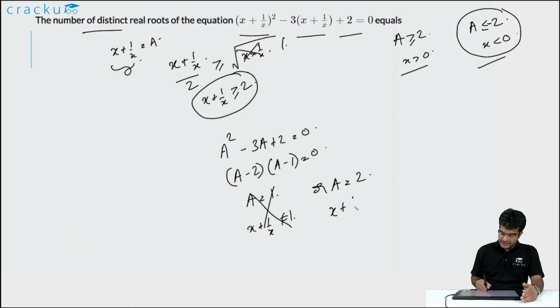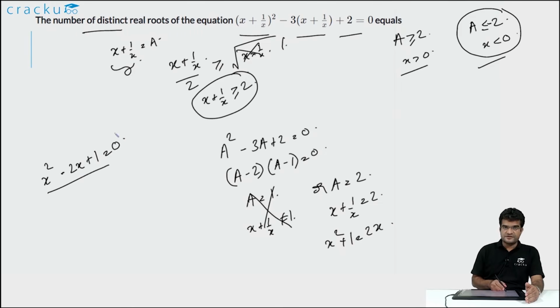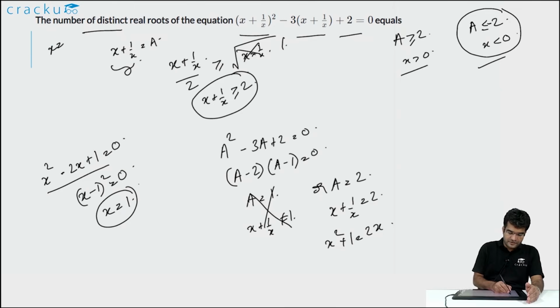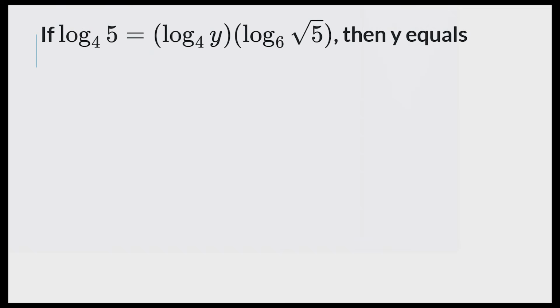So we can ensure that x + 1/x is equal to 2. If you just multiply the left hand side and right hand side with x, you are going to get x² + 1 = 2x, or x² − 2x + 1 = 0. This would imply that (x − 1)² = 0, or the value of x is equal to 1. So the only real root for the given equation is x = 1. So it has one real root.